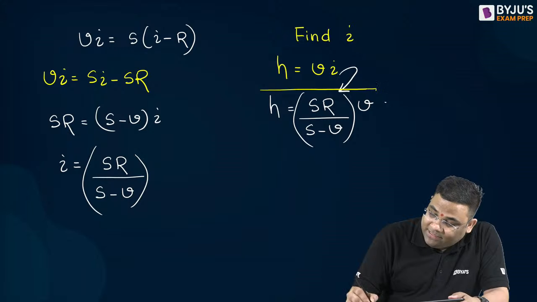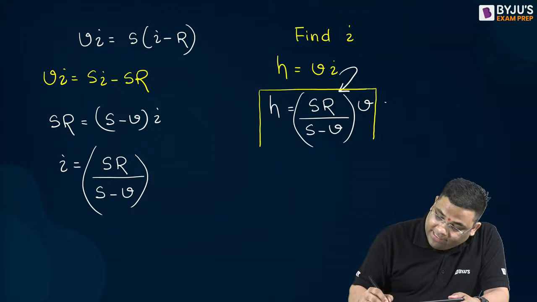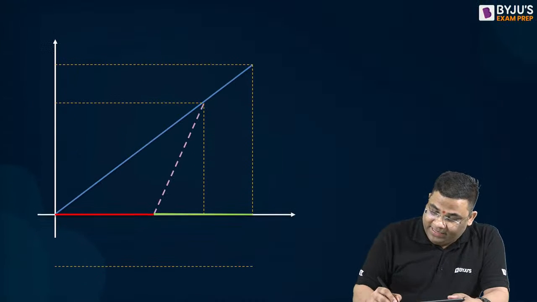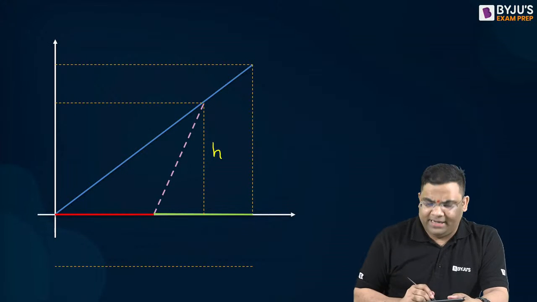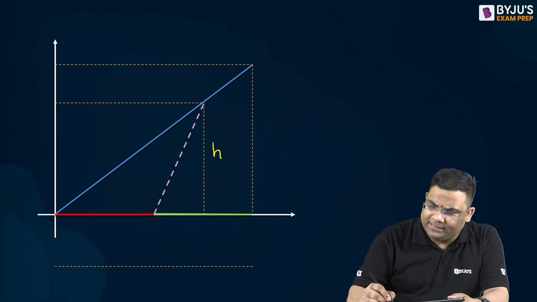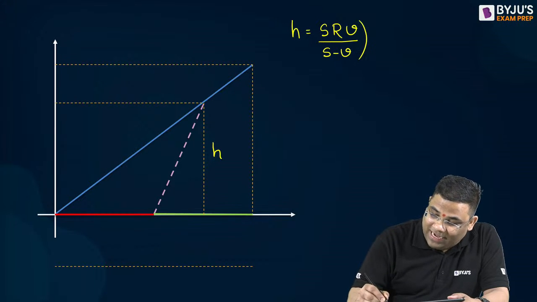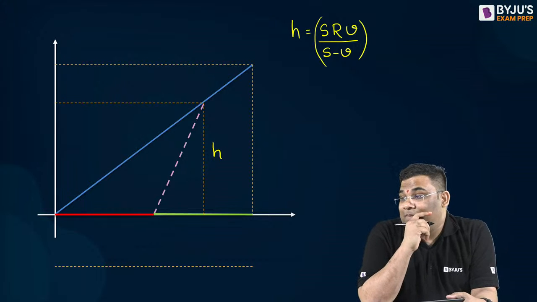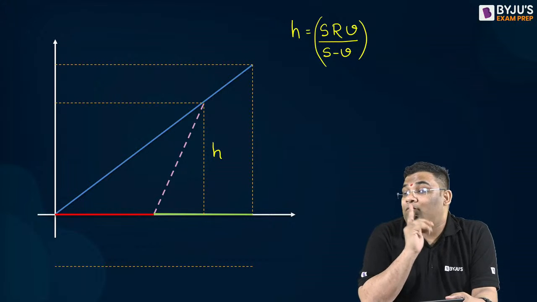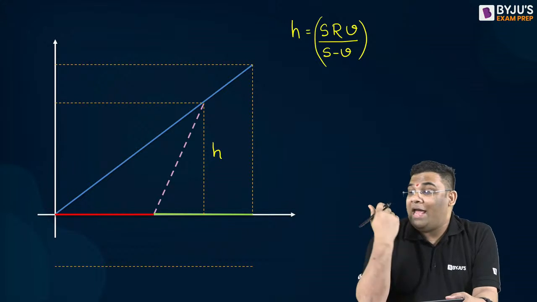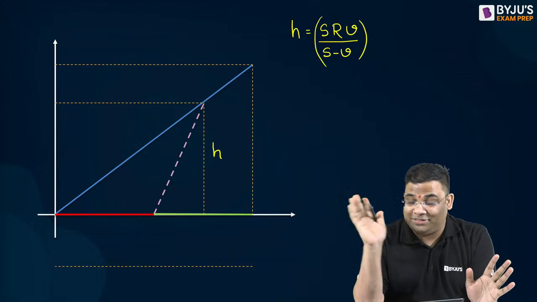Why are we finding the height? Can anybody write in the comment section why we are finding this height? I got SR by S minus V. Why am I finding this height? Please tell me in the comment section.